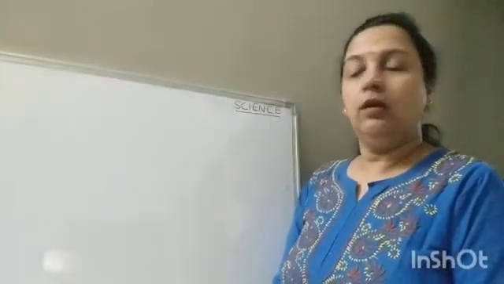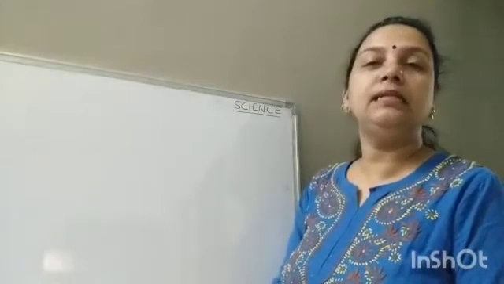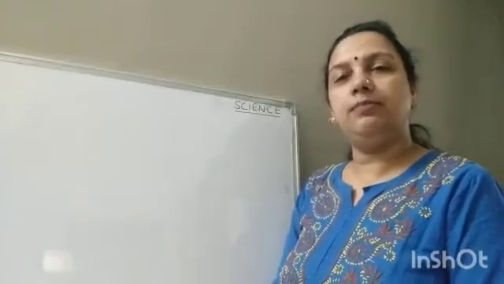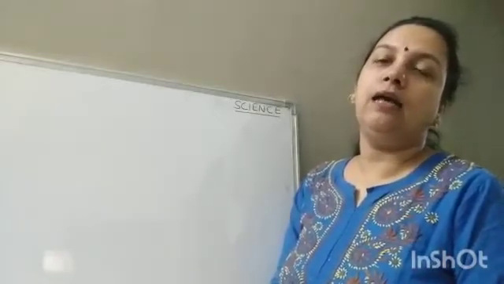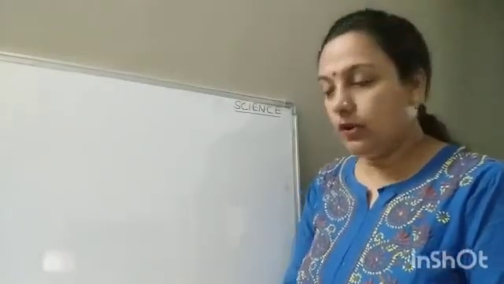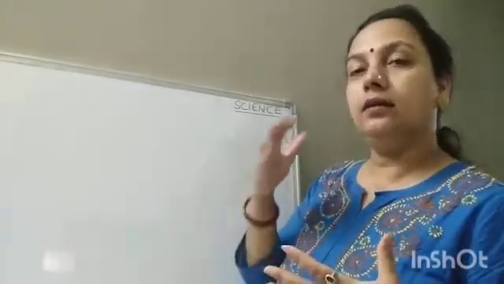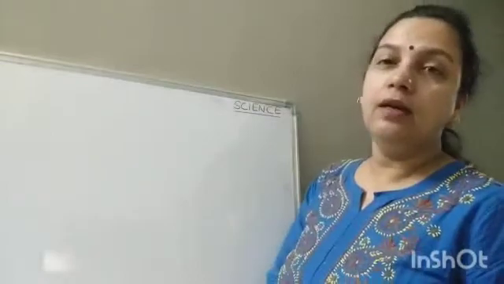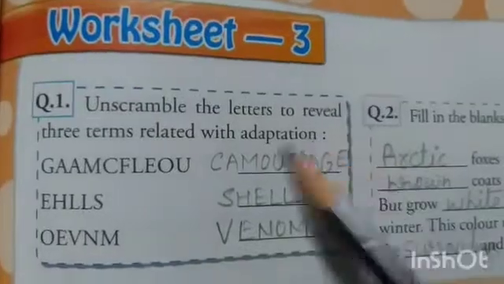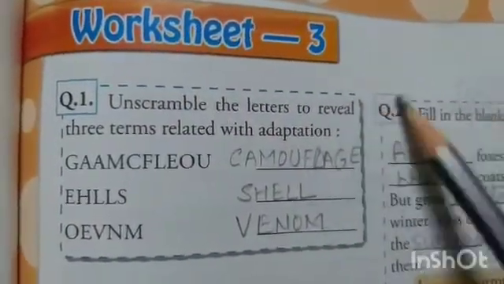So class 4, first of all we will do worksheet 3 of chapter 4, adaptations in animals, and also the exercise questions of this chapter which I have given you as your homework, that is in the 8th home assignment. First of all we will solve that. After that we will revise the question answers from our assignments and we will start with the first assignment. So children, this is your worksheet 3 on page number 51 in your science book.